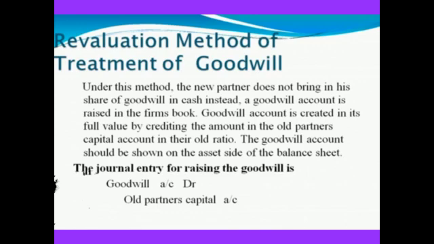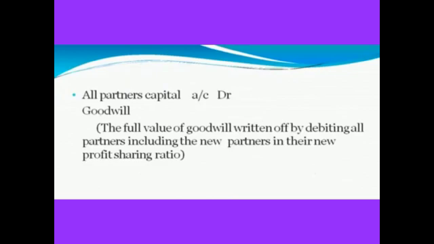Revaluation method of treatment of goodwill. Under this method, the new partner does not bring in his share of goodwill in cash. A goodwill account is raised in the firm's books. Goodwill account is created in its full value by crediting the amount to the old partners' capital accounts in their old ratio. The goodwill account should be shown on the asset side of the balance sheet. The journal entry used is: Goodwill account debit, to all partners' capital accounts credit.